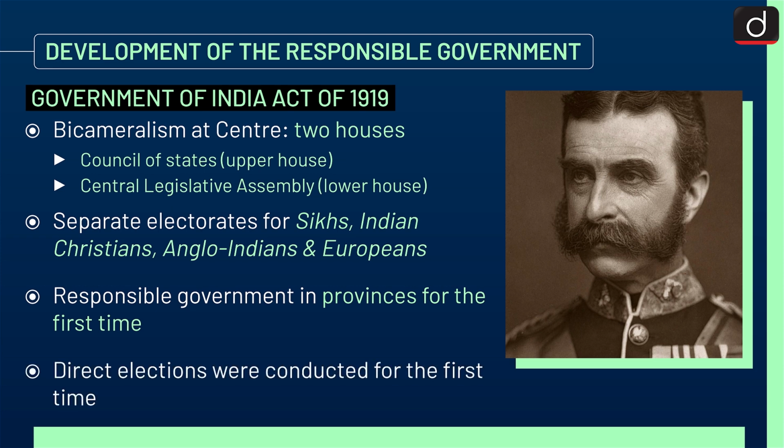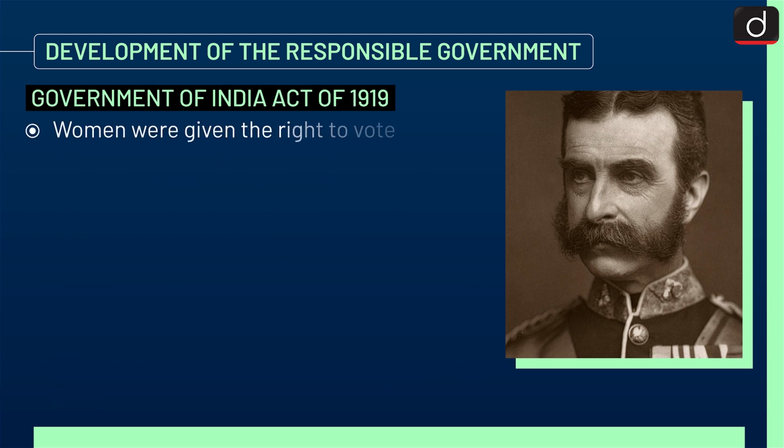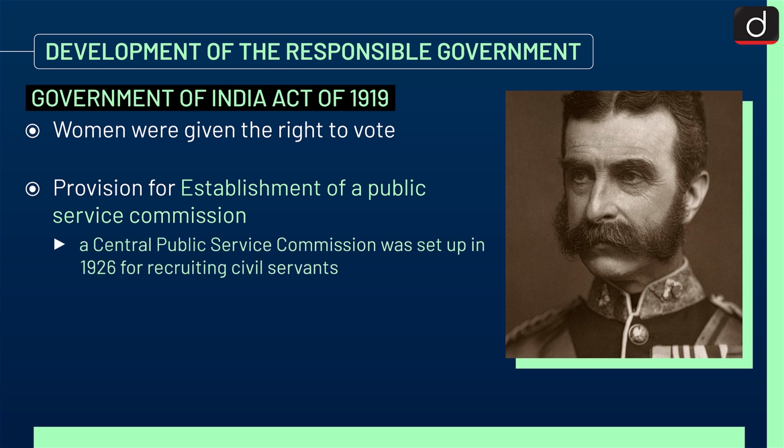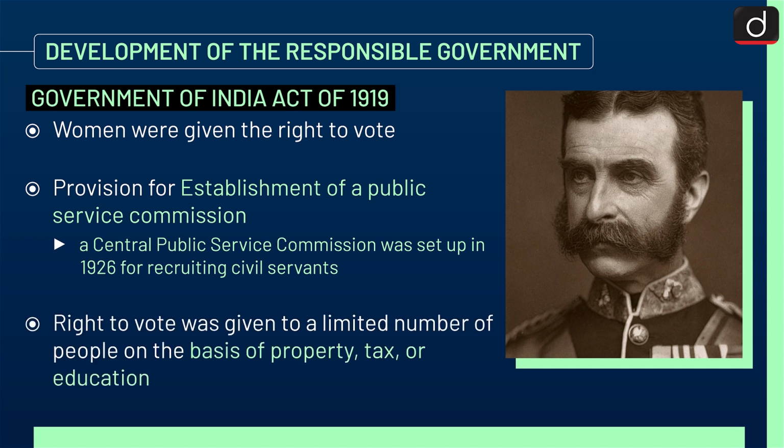Also, direct elections were conducted for the first time. Women were given the right to vote, provision for establishment of a Public Service Commission, and a Central Public Service Commission was set up in 1926 for recruiting civil servants. Right to vote was given to a limited number of people on the basis of property, tax or education.